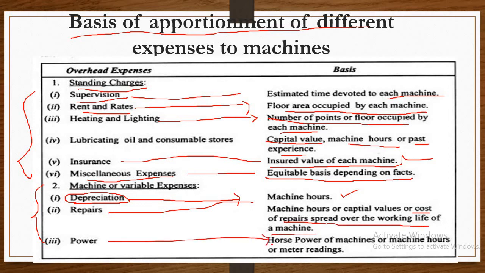Power is the horsepower (HP) of the machine, or machine hours, or the meter reading, depending upon the nature of the use of the machine. That is called variable expenses. So these are the bases of apportionment of the different expenses to the machine.